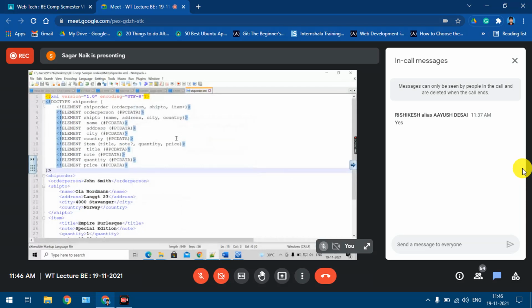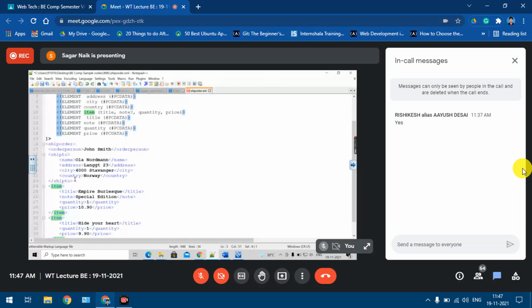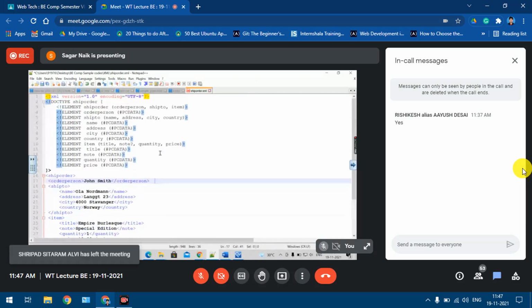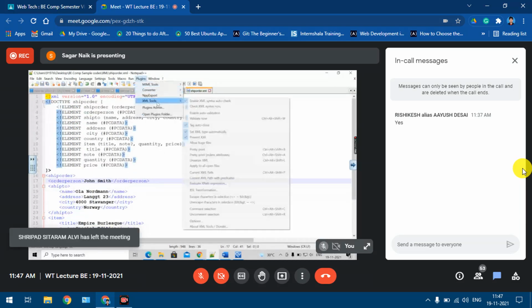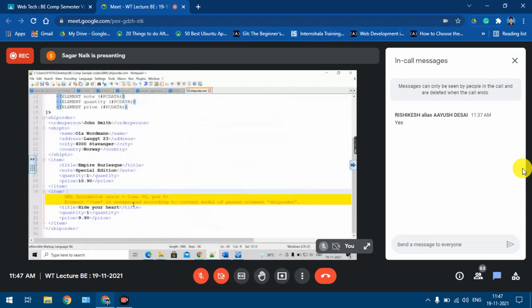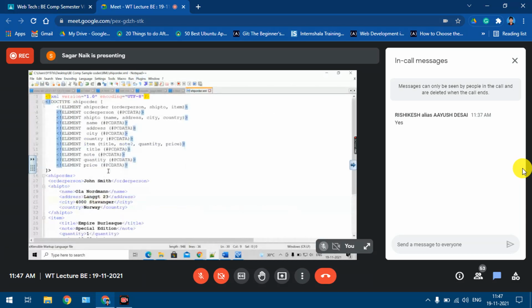Okay, let me just verify whether it is detecting any errors. Let's say I'm removing this plus. Removing this plus means I'm saying that inside the ship order there is one order, person element, one ship to element, and one item element. But as per my XML, there are multiple item elements, so it should detect the error, right? So when I validate the file, it's saying there is a mismatch as per your XML and DTD, right? That is because of this plus. So this is how we write the internal DTD. Now if I validate, even if I make some spelling mistake, that also it is going to detect, right?